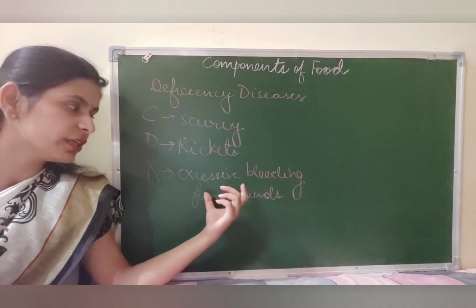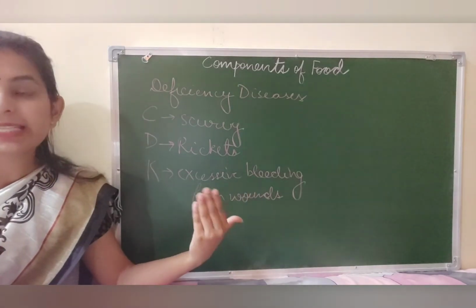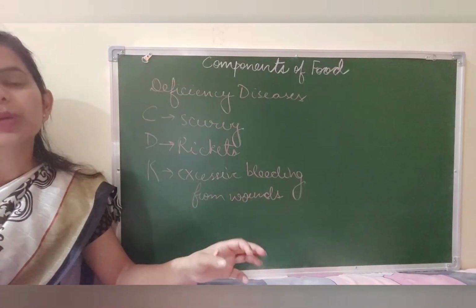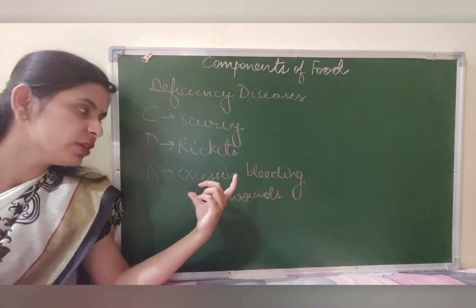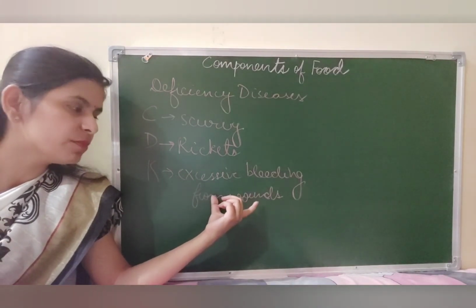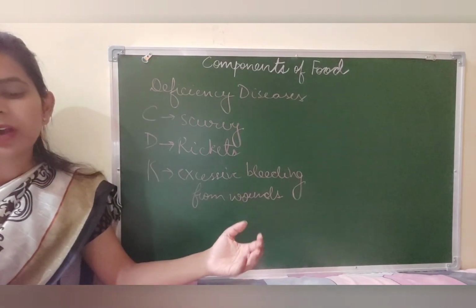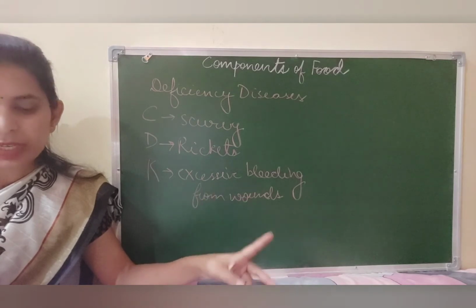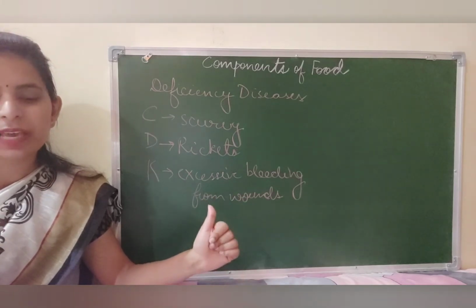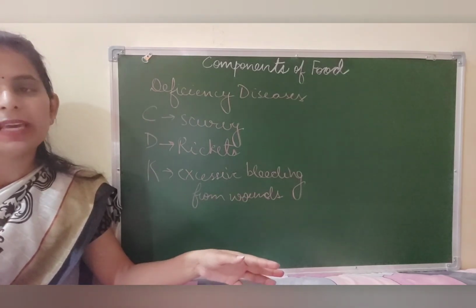In case you do not have vitamin K, you may face excessive bleeding because vitamin K helps in clotting of the blood, and in case you lack vitamin K, you may have excessive bleeding from wounds. It helps in clotting of blood basically. You get vitamin K from green leafy vegetables like spinach, cabbage, soya bean oil, etc.